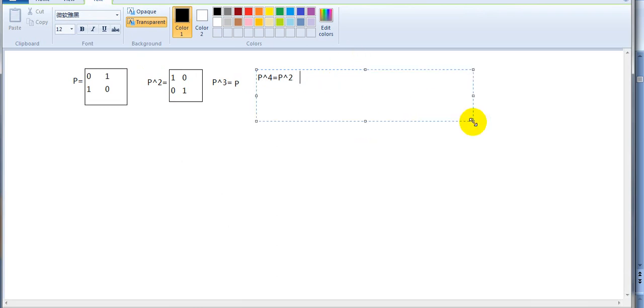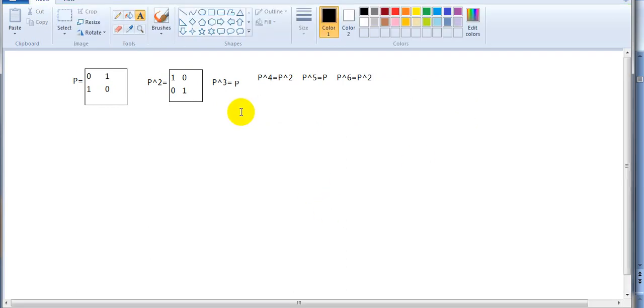I think you already see what the period is here. P to the fifth is the same as P, and P to the sixth is the same as P square, and so on. It goes on recursively in this way, so it is periodic because it never converges. It will be P square, P square, P square, all the way like that.